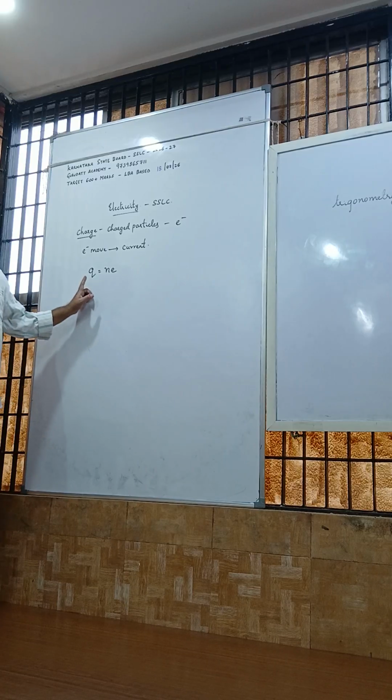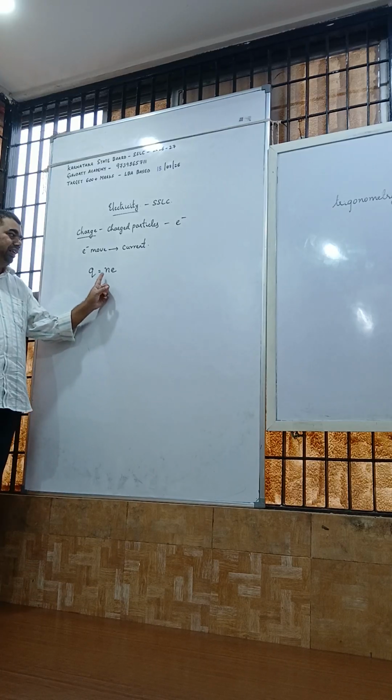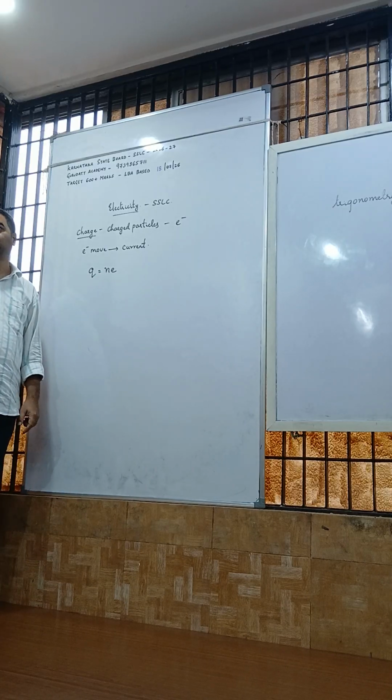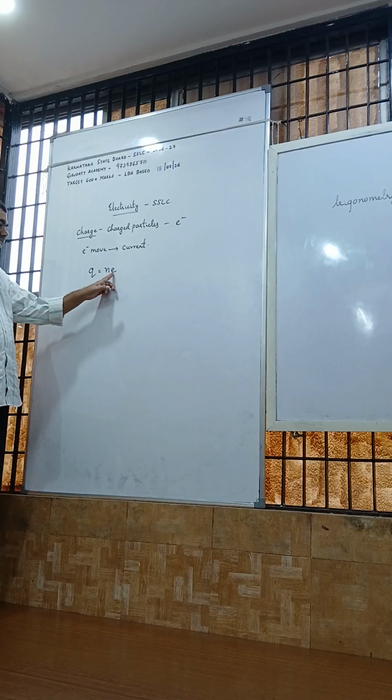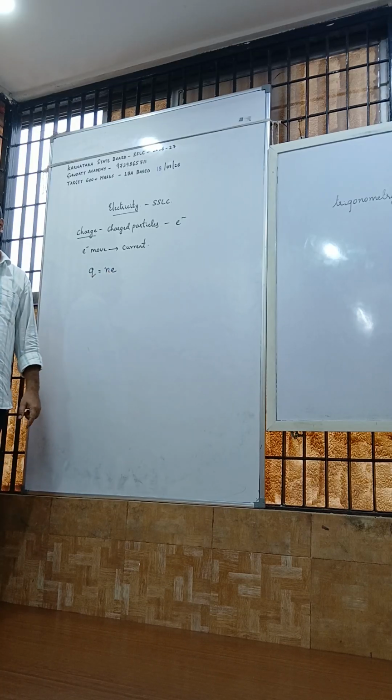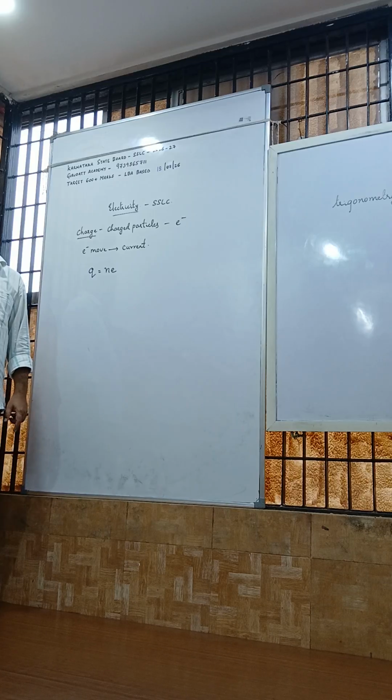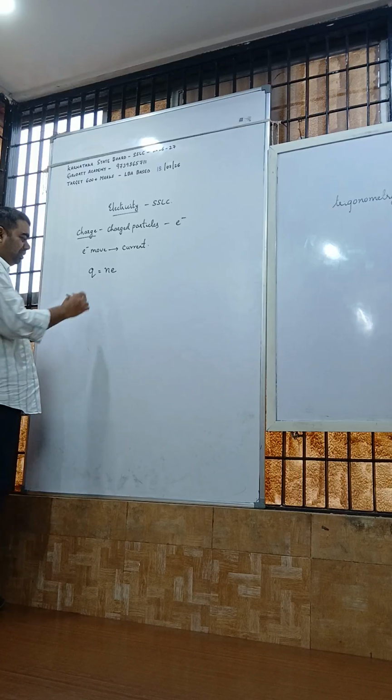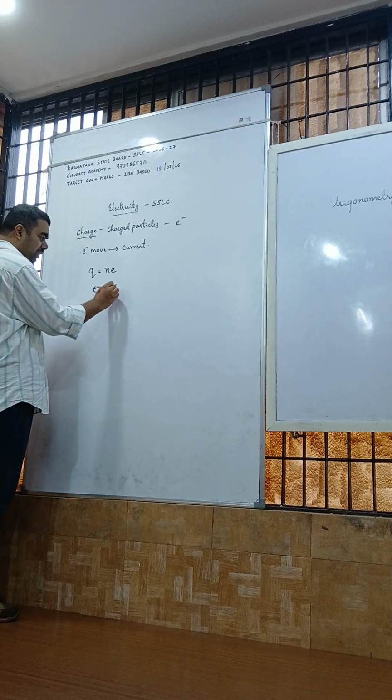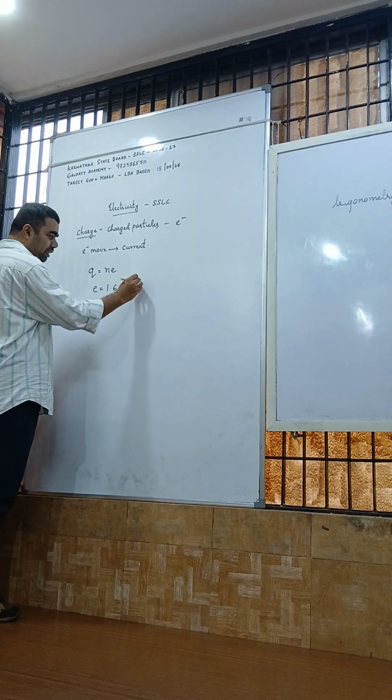Q stands for charge, N stands for number of electrons and E stands for charge of an electron. What is the value of charge of an electron? E is equal to 1.6 into 10 to the power of minus 19 coulomb.